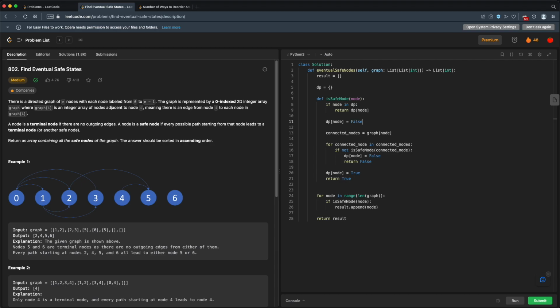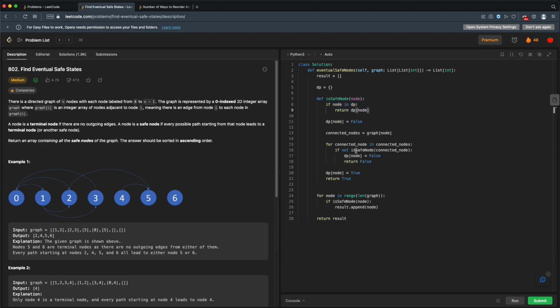So the way this works is instead of having our visited, we just have DP for this node. If this node is not in the DP, that means we haven't visited this node yet. We haven't checked to see if it's safe. We'll just set it to false by default. So if it ever comes back in here, it will have this set value and it will return false. That means we have a cycle.